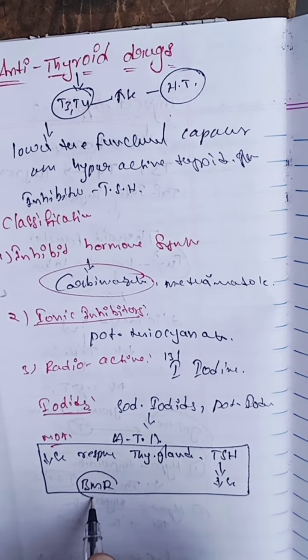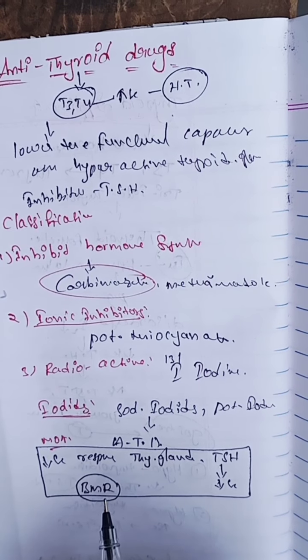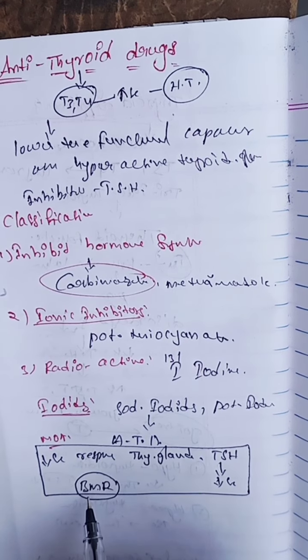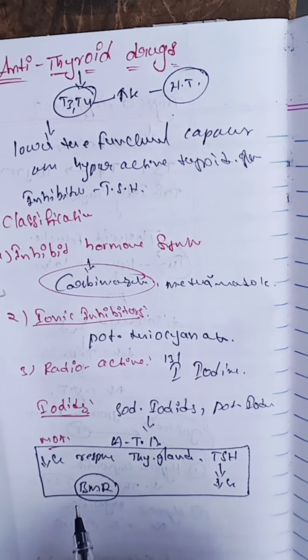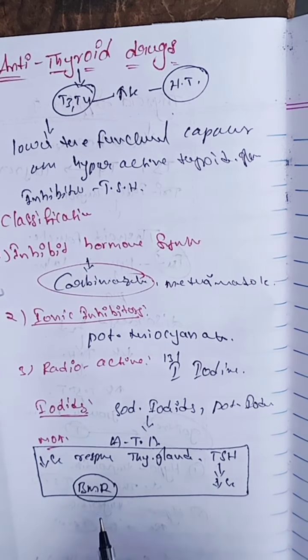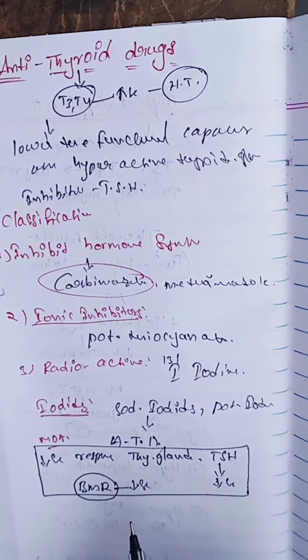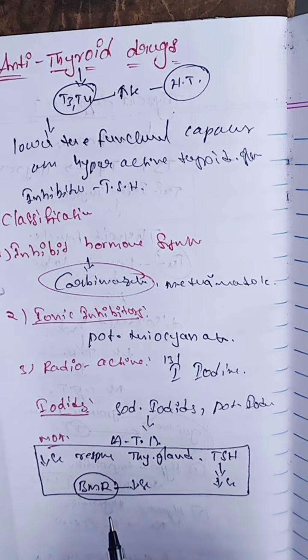The basal metabolic rate maintains the thyroid hormones, T3 and T4, at the normal values we already discussed. That normal value is maintained by the BMR. The BMR is also decreased. Basal metabolic rate is also decreased.